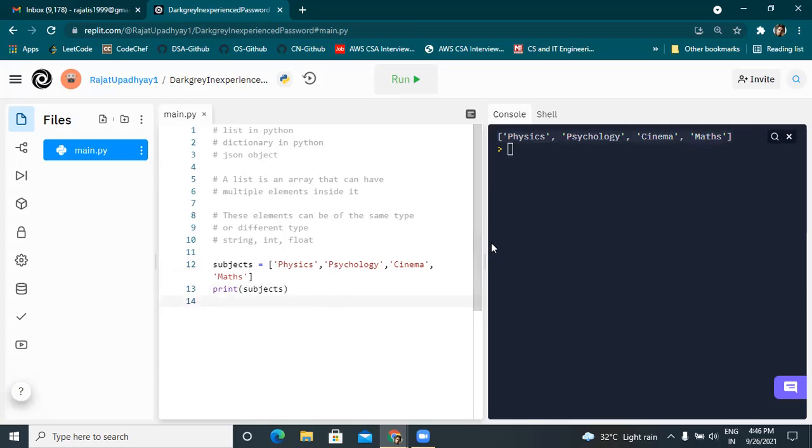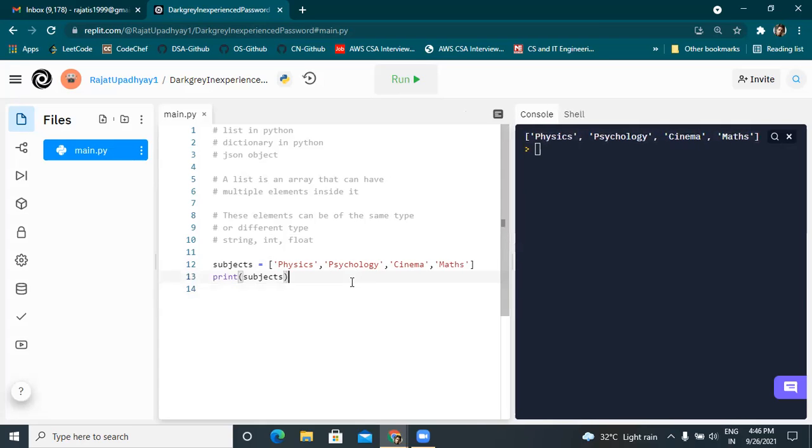But if I want to access each and every element, let's say the first element, second element, third element, fourth element, they have an index. Index means the number through which we can refer to that element. The first element in an array is always the 0th element. It starts from 0, and the last is n minus 1, which in this case is 3.